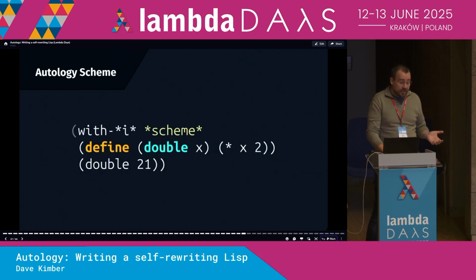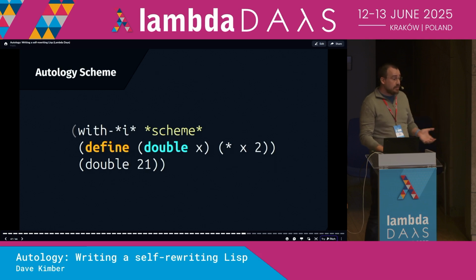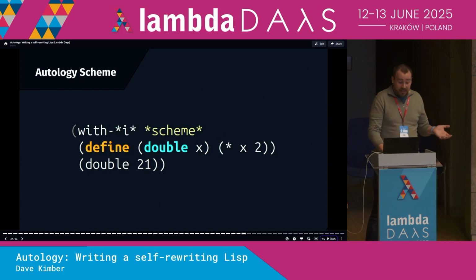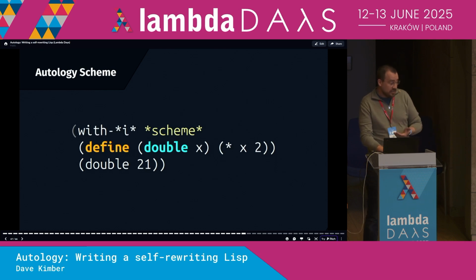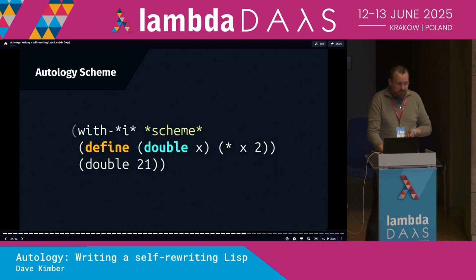Here's an Autology program that uses a predefined Scheme interpreter. Scheme is another Lisp, and it has a really minimal specification. So writing a fully compliant interpreter for it is actually pretty straightforward. That's what we've done. Now, because of this, in quite a real sense, we are actually writing and executing genuine Scheme code, which is kind of cool. But what else can we do?